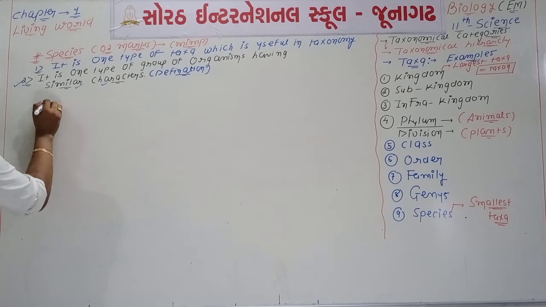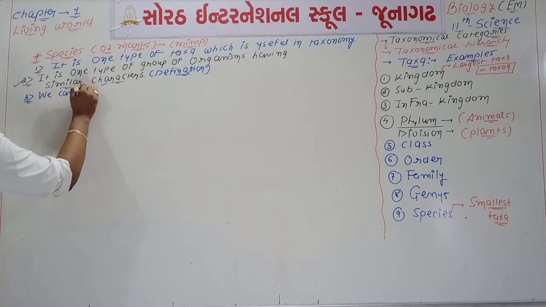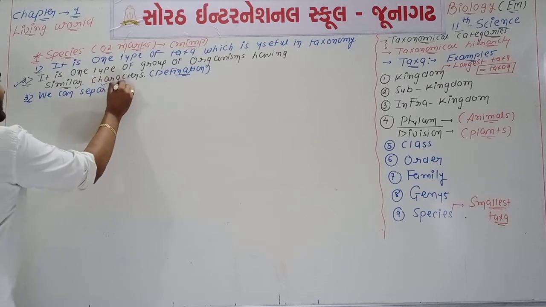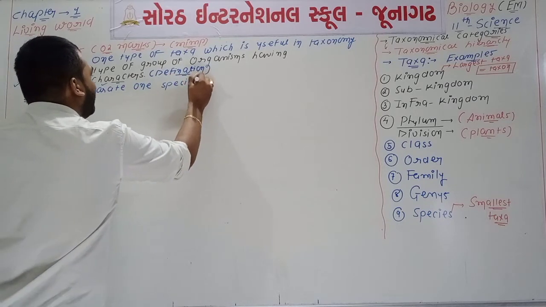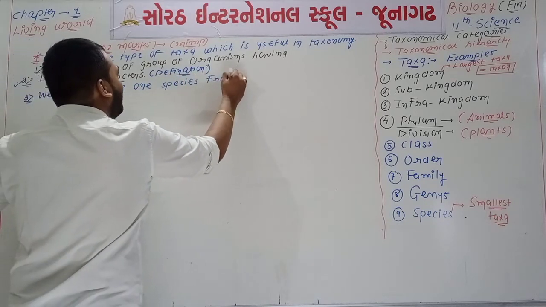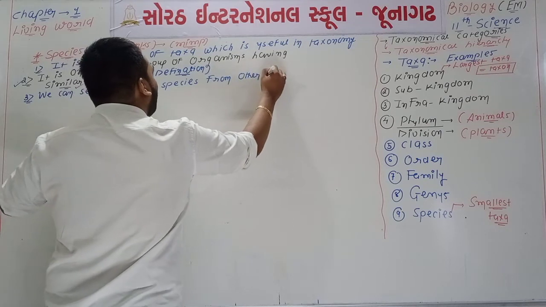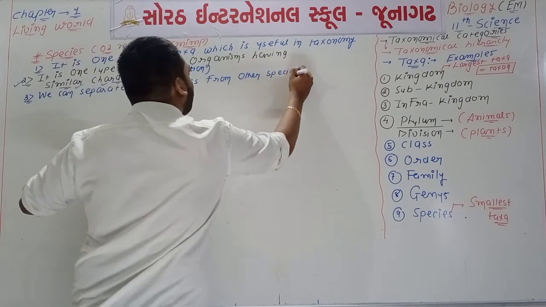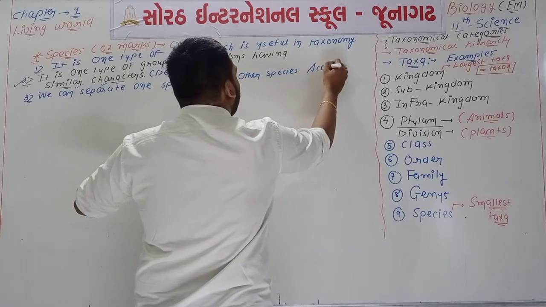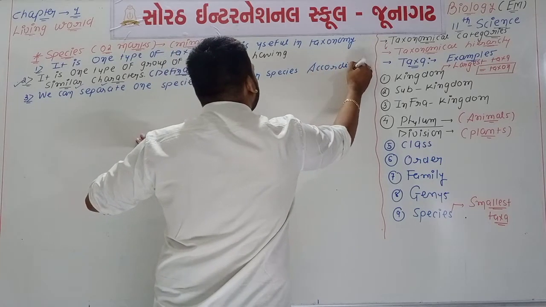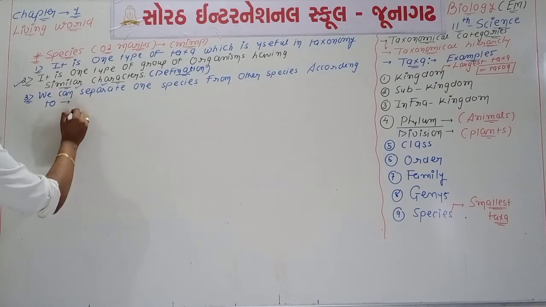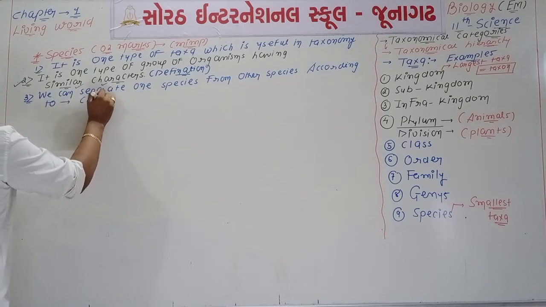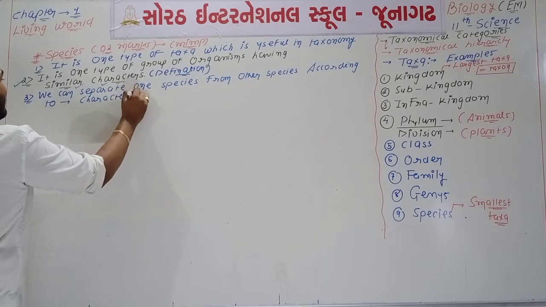Now what about point number 3? We can separate one species from other species according to characters.